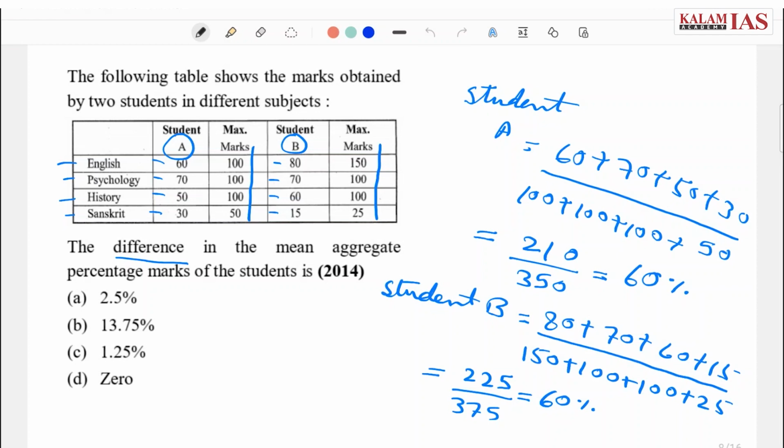Now in the question it is asked the difference in the mean aggregate percentage marks of the students, that is student A minus student B in terms of mean percentage. Substituting these values we get student A mean is 60%, student B also 60%, so the answer is 0, that is D option.